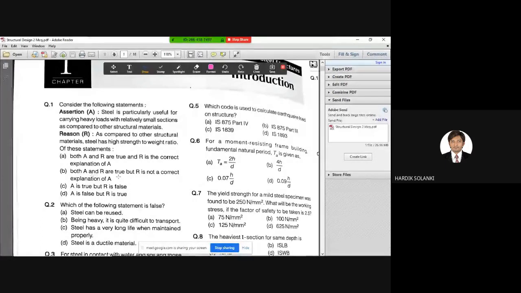Second is both A and R are true, but R is not a correct explanation of A. Third, A is true, R is false. Fourth, A is false, R is true, right? So this is a very confusing question. I bet you must not have seen this type of question in your life. Yes or no?